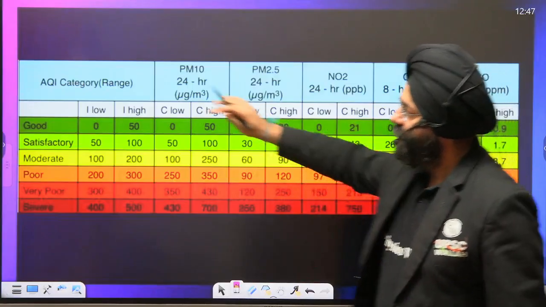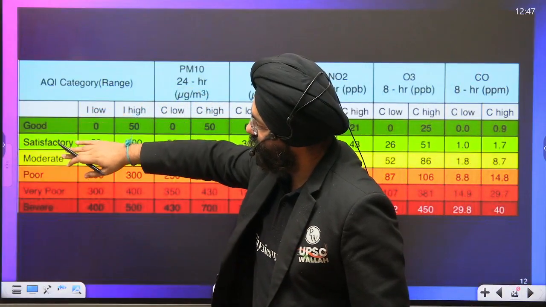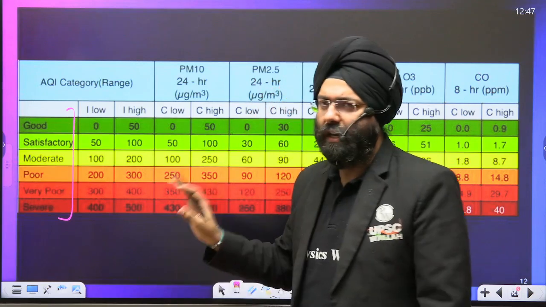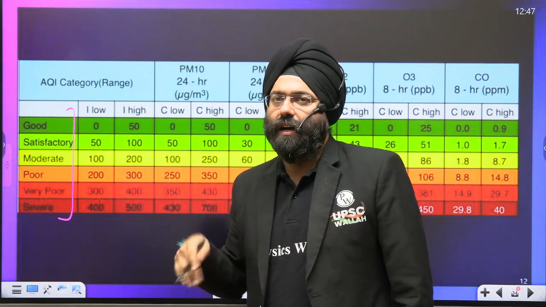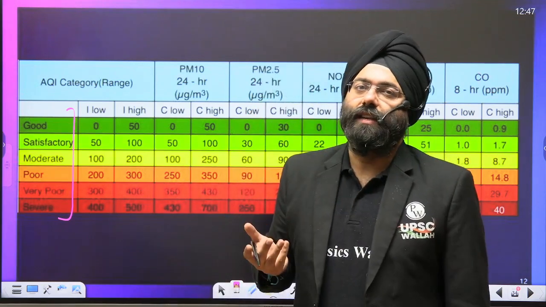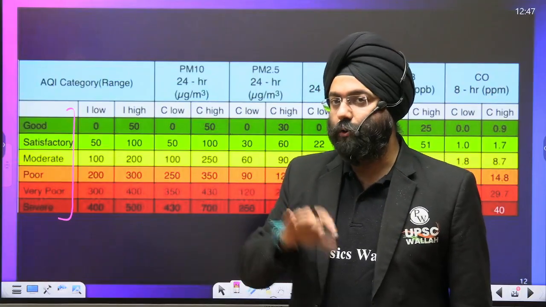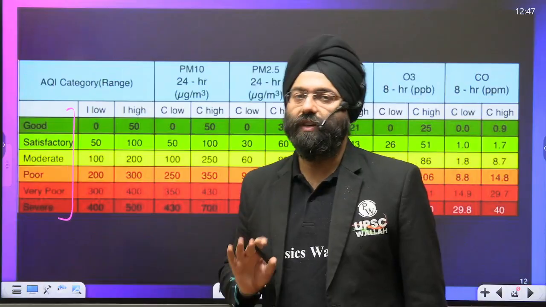Now see: good, satisfactory, moderate, poor, very poor, and severe. These are the categories over here. A little bit of idea should be there. They can ask you that 7 categories are there or 6 categories; 9 pollutants are there. No, that is wrong. 8 pollutants are there. So this is certain things that you should be aware of, right?